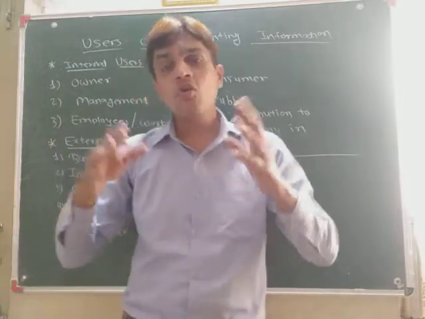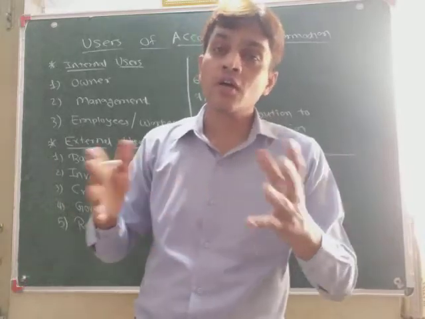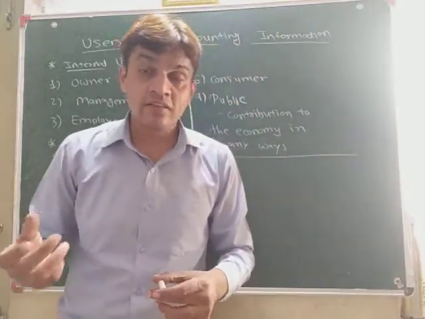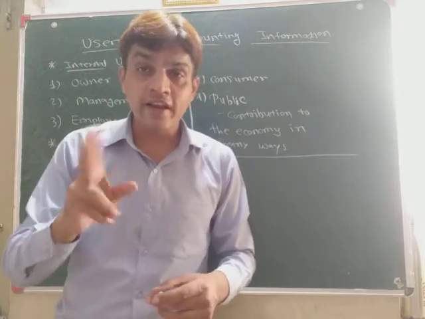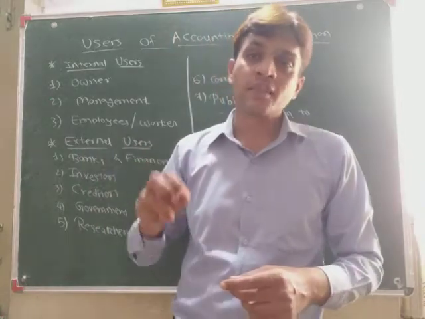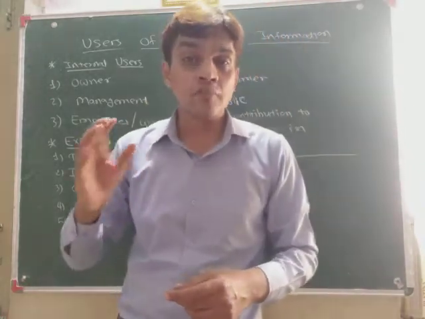All this can be done only with the help of accounting information. That's why management is also an internal part of the business and a user of the accounting information.